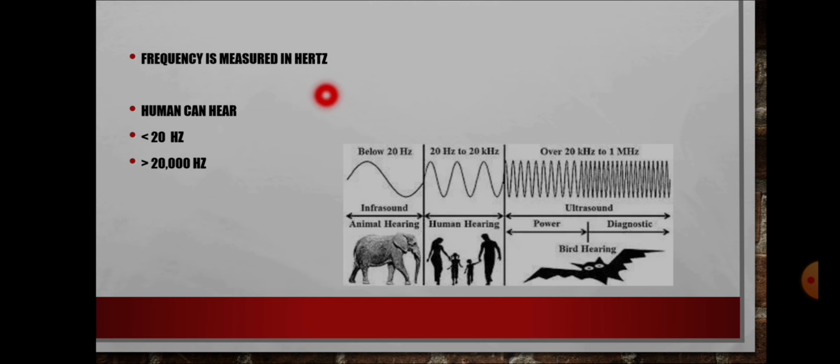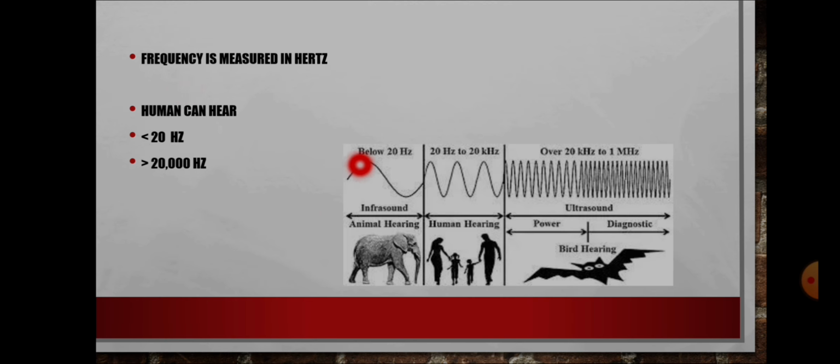Frequency is measured in hertz. Our ear has a certain limit to hear, that is about 20 hertz to 20,000 hertz. Within these two limits only, the human ear is able to hear sounds. Ultrasound machines use higher frequency to detect some problems in our body. That sound our human ear cannot detect. Some animals like dogs can hear higher frequency. That sound also we cannot detect. Within this limit only we can detect.